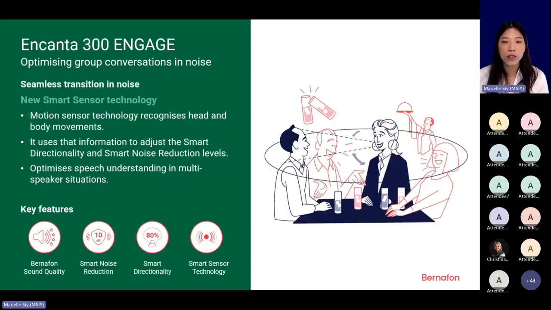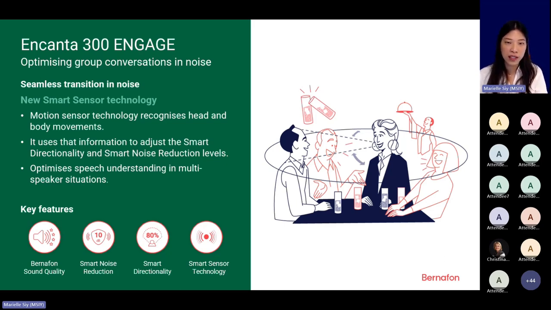So the new smart sensor technology, and that's available only in Encanta 300 and 400, is a motion sensor that recognizes both head and also body movements and uses that information to adjust the level of smart directionality and smart noise reduction. So in this picture, you can see someone engaged in a complex group conversation in a noisy restaurant.